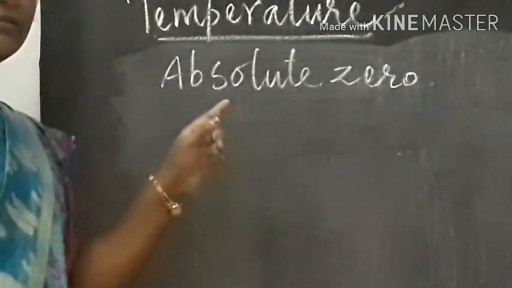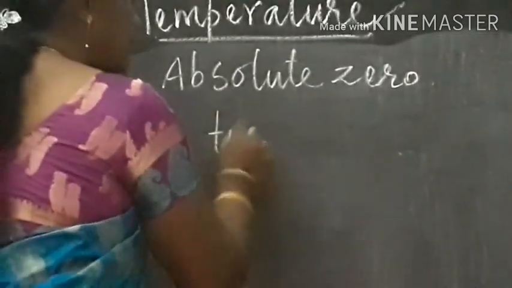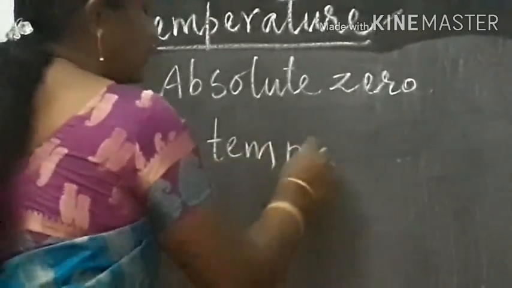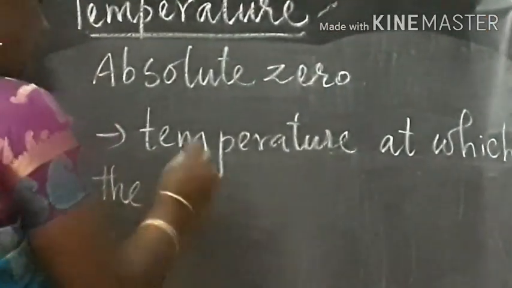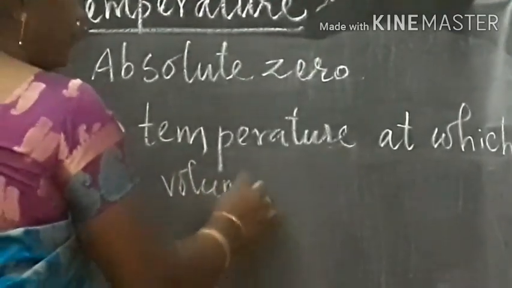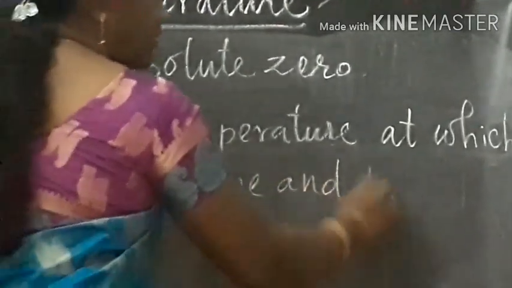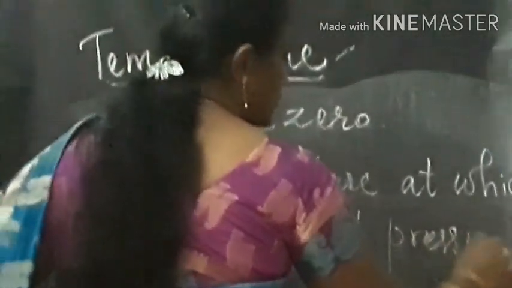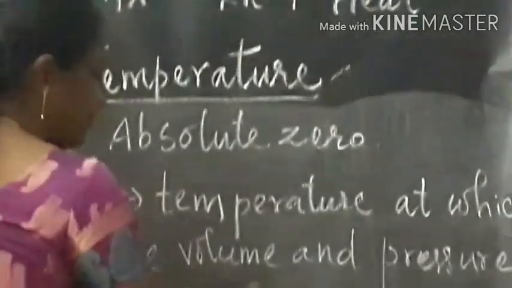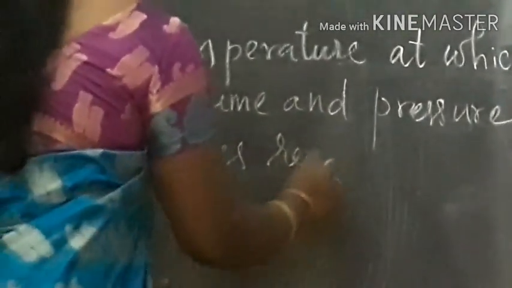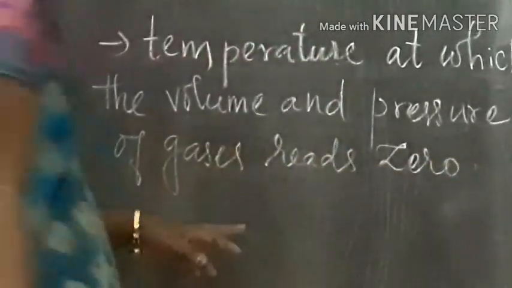It is the temperature at which the volume and pressure of gases reach zero. Theoretically, it reaches zero.